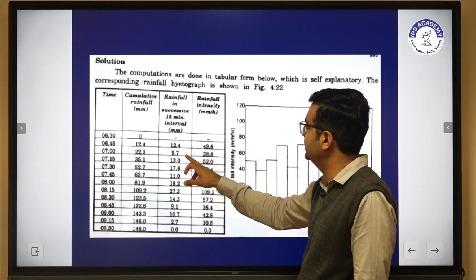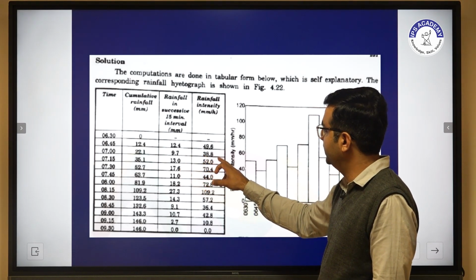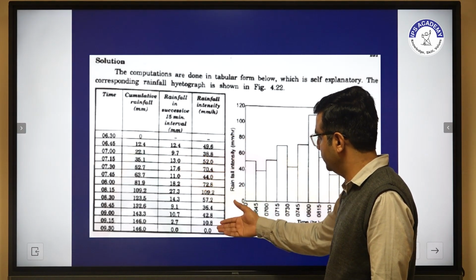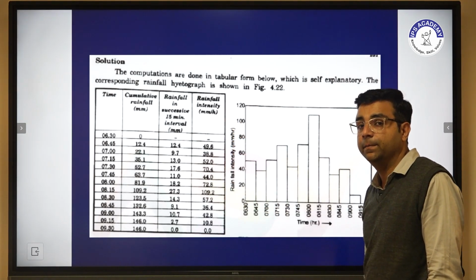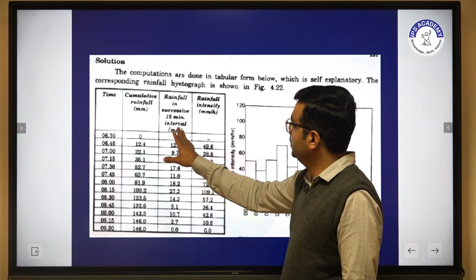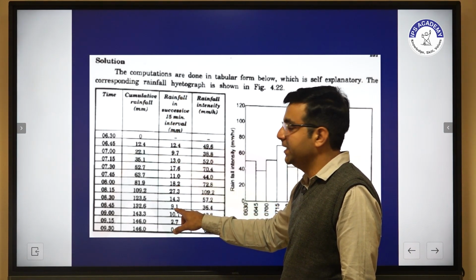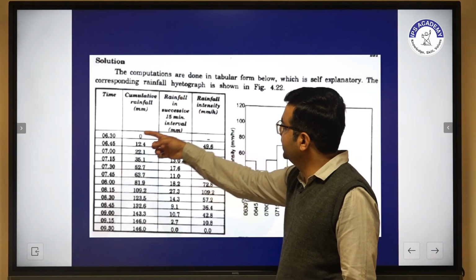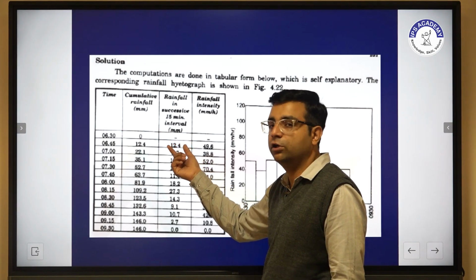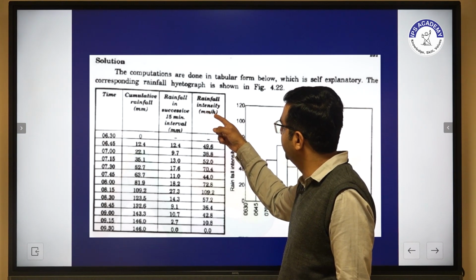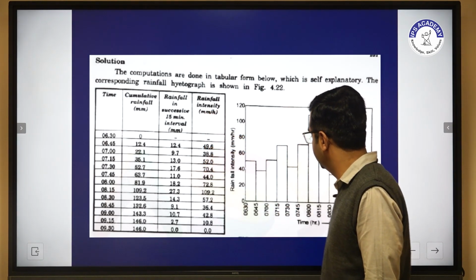Then 9.7 multiplied by 4 we get 38.8, and moving onwards we calculate the rainfall intensity in mm per hour. Each intensity has a duration of 15 minutes, so per hour it is 49.6.